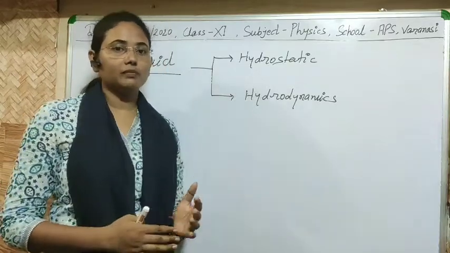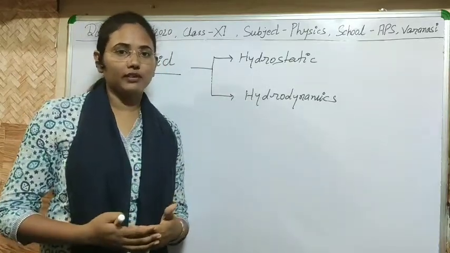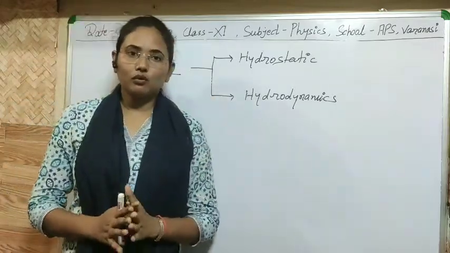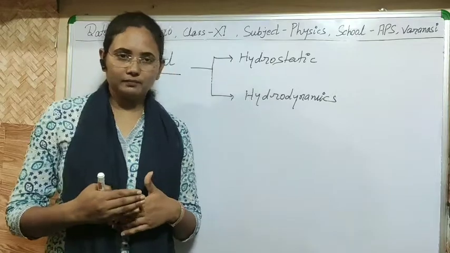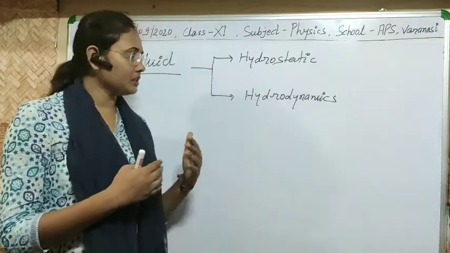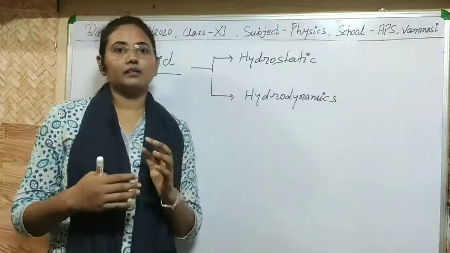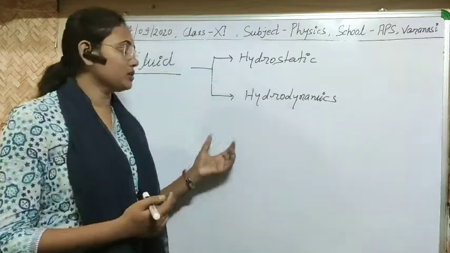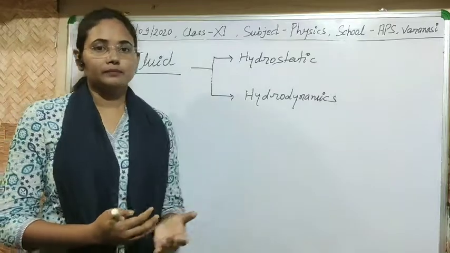What are the properties of liquid? Before starting anything, firstly we need to know the properties of a fluid, which are different from a solid, so that we study it in a different branch.